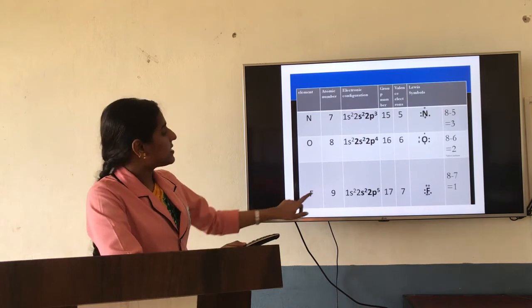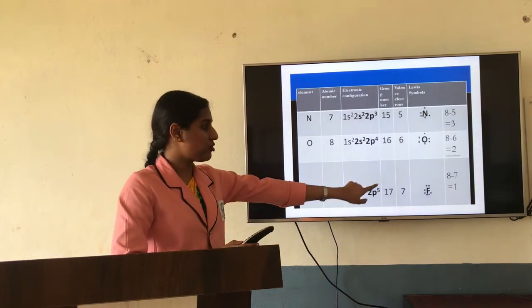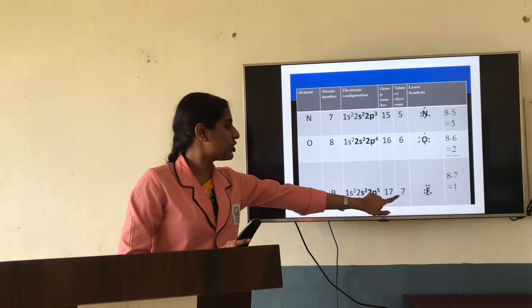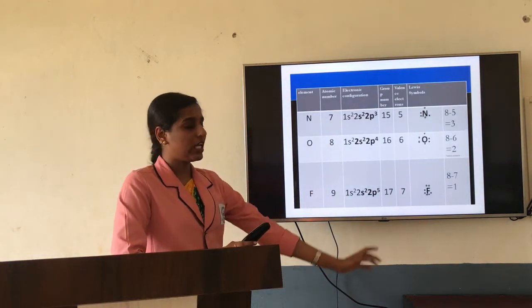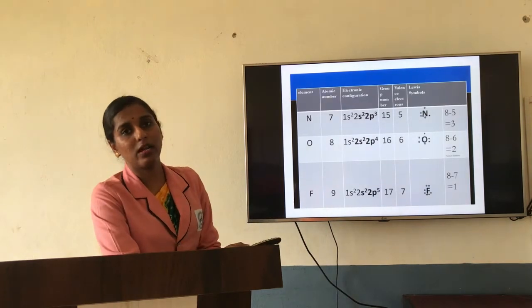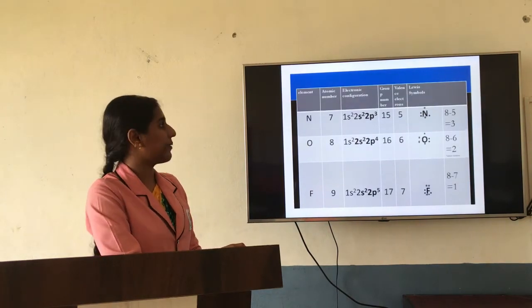Fluorine, if you consider the same thing, 5 plus 2, 7, so total 7 electrons, 7 dot structure. So valence electrons are 7. But valency, if you consider 8 minus 7, that is 1. So 1 electron goes for bond.